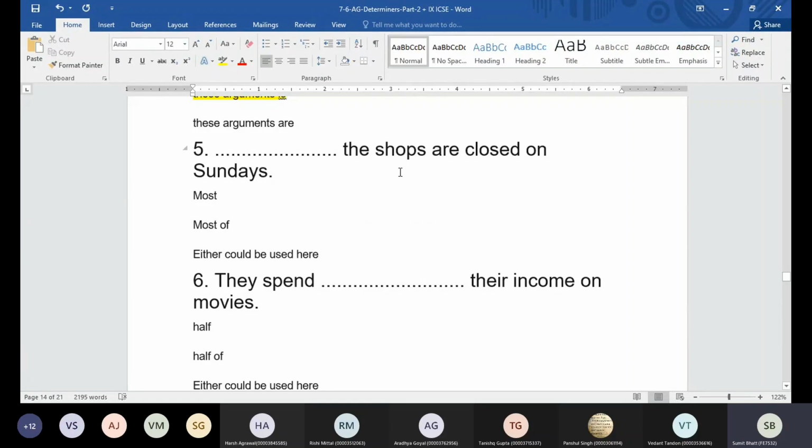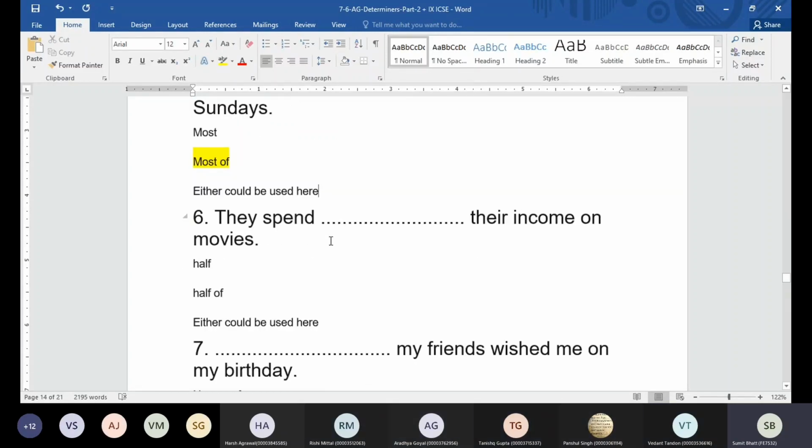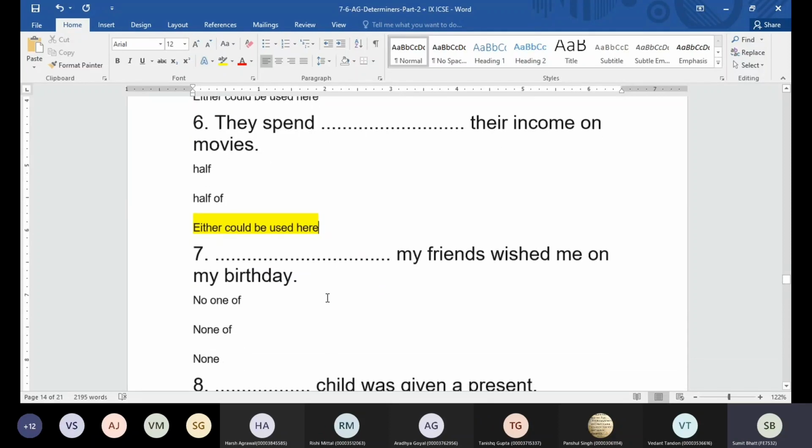Okay, now we have: dash the shops are closed on Sundays. Most of the. Okay, they spend dash their income on movies: half of, half their income. Second option. Let me tell you, with half, we can use half of, we can use half also. There are three words which can take of or go without of. Like half: we can say half their income or half of their income. Either way, it is going to be correct.